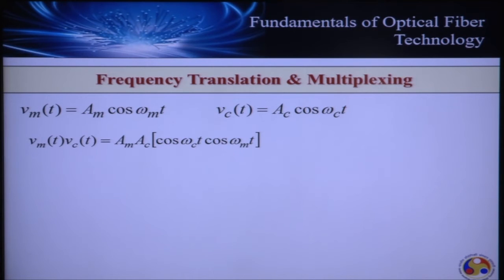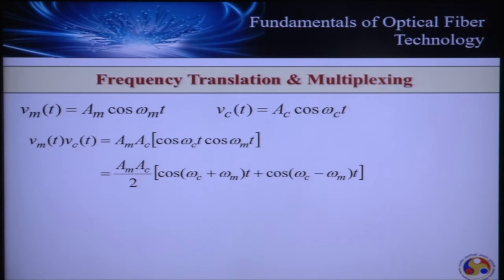So if you multiply Vm and Vc, what we get is Am into Ac cos omega Ct cos omega Mt. And now we will be using a simple mathematics. Cos A into cos B is written as 1 by 2 cos A plus B plus cos A minus B. So same formula I have used here. This goes to Am into Ac by 2 and this goes to cos omega C plus omega Mt plus cos omega C minus omega Mt.